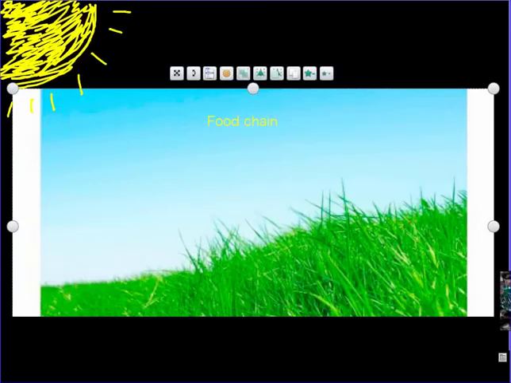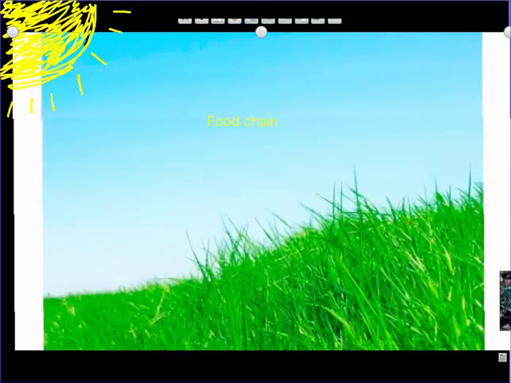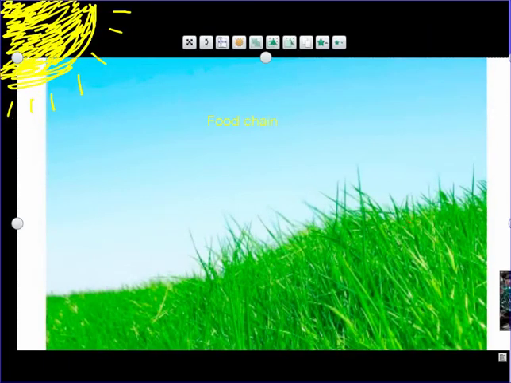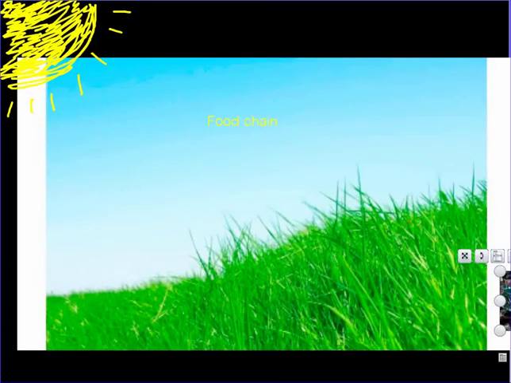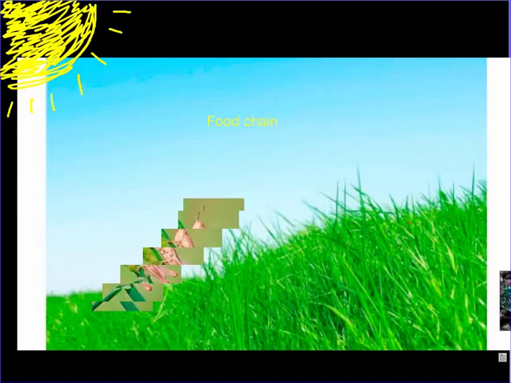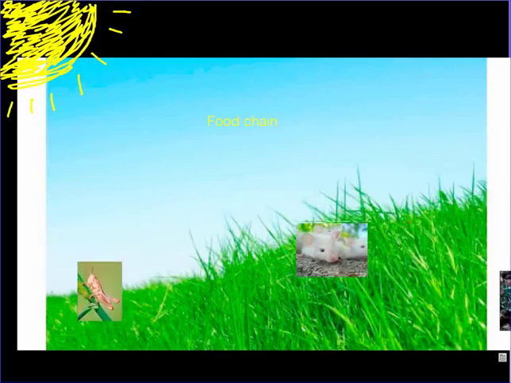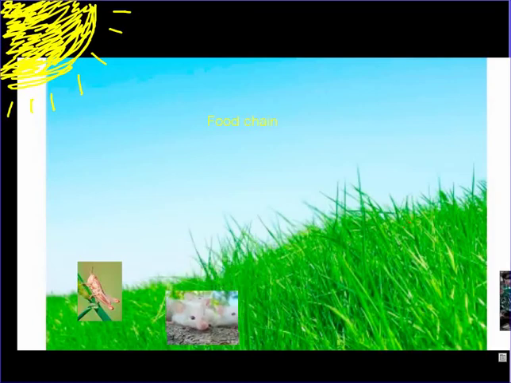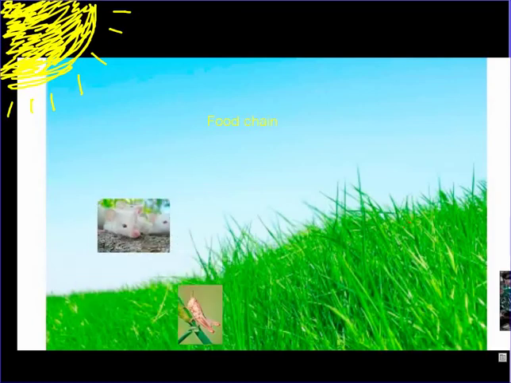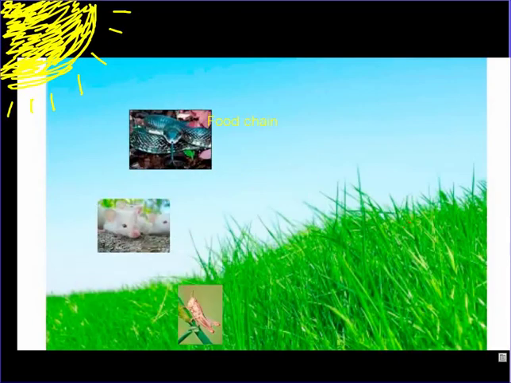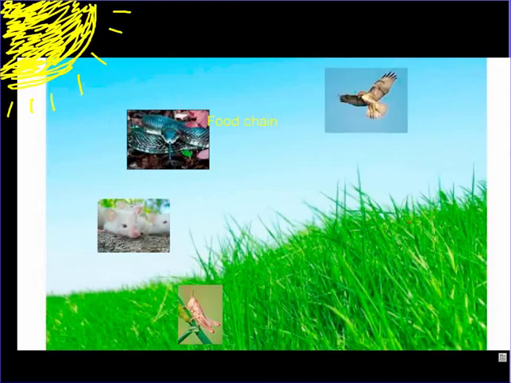We have our grasshopper. We have our mice. We have our snake. We have our hawk. But we could also add a smaller bird. I can't think of a species, so I'm just going to type smaller bird.